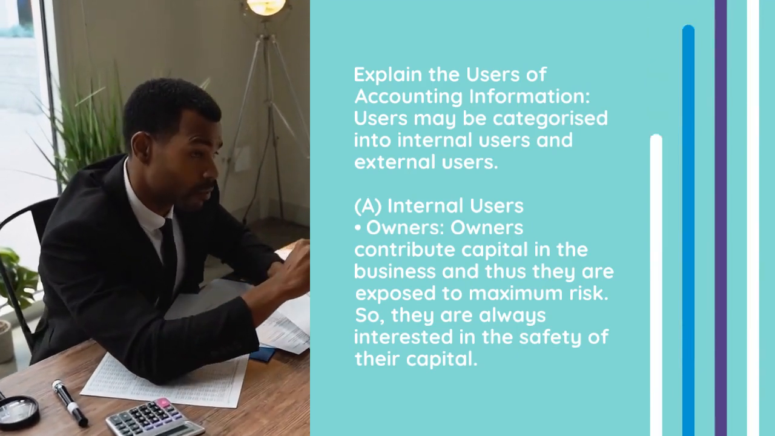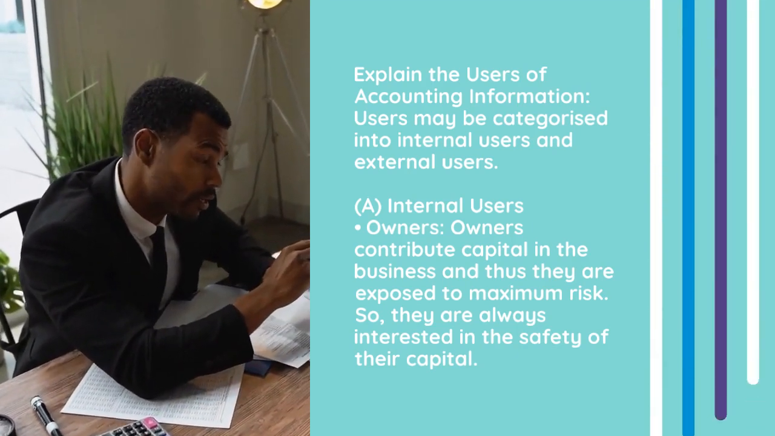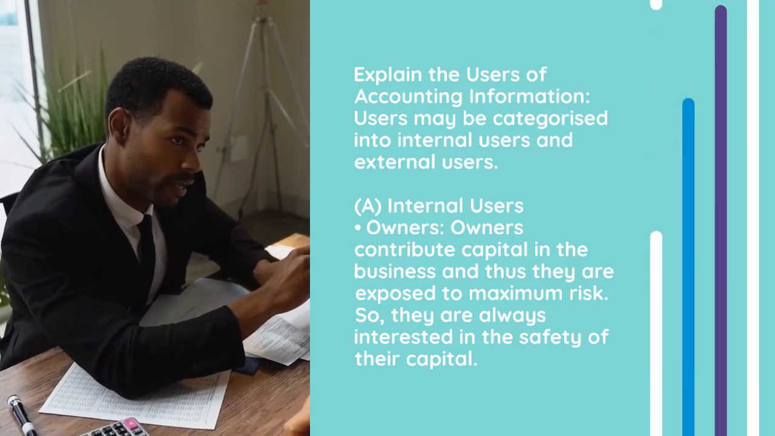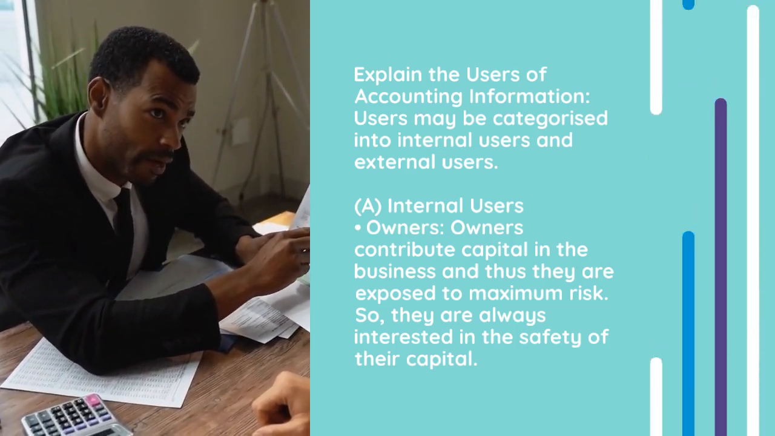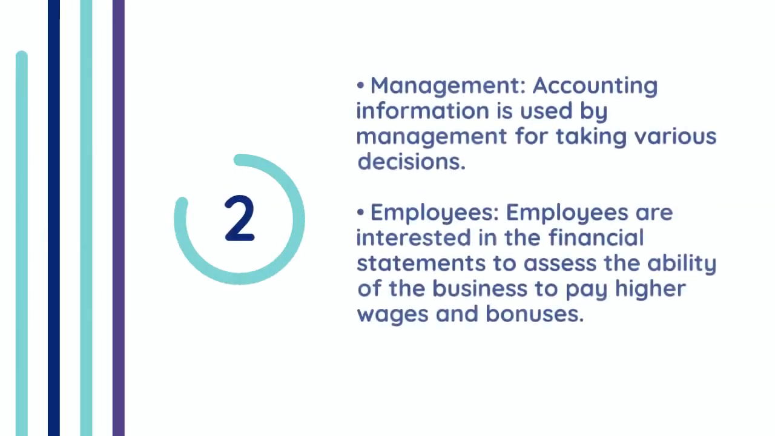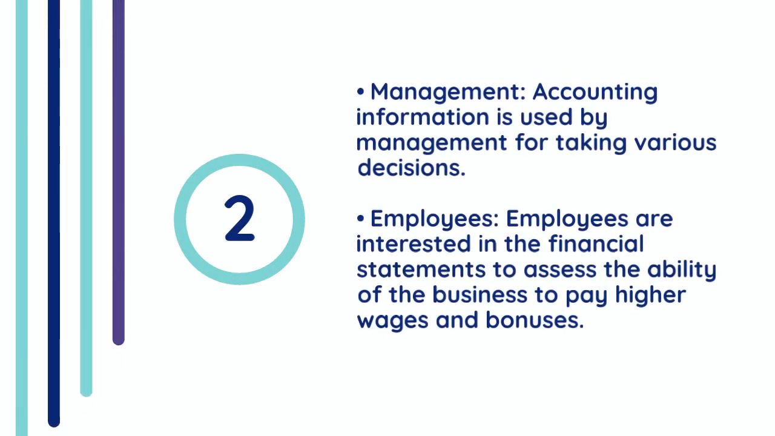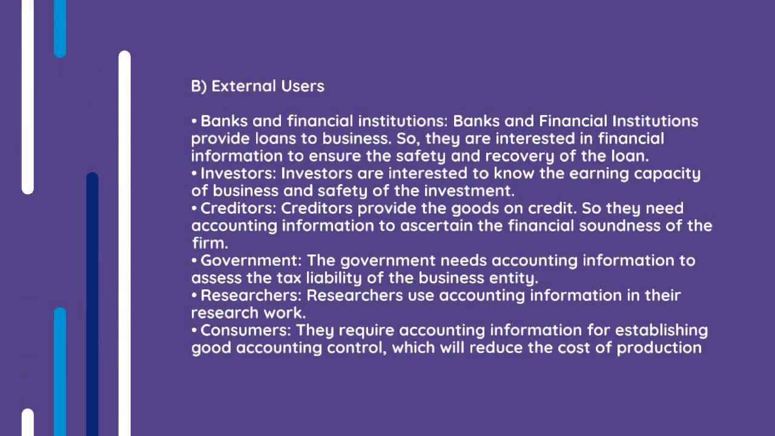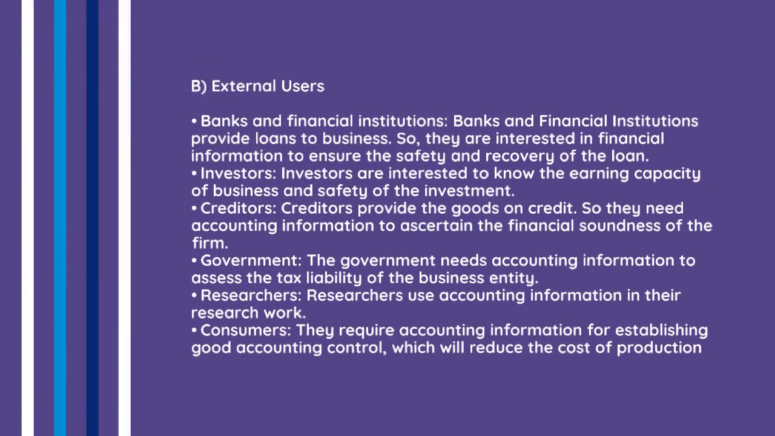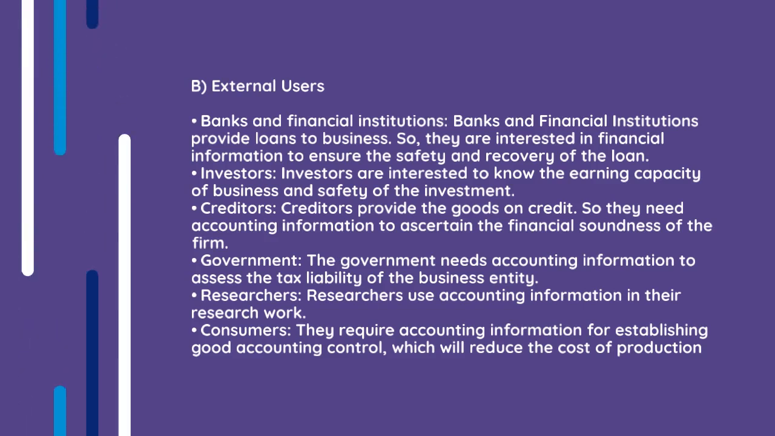Users may be categorized into internal users and external users. A. Internal users. 1. Owners. Owners contribute capital in the business and thus they are exposed to maximum risk. So, they are always interested in the safety of their capital. 2. Management. Accounting information is used by management for taking various decisions. 3. Employees. Employees are interested in the financial statements to assess the ability of the business to pay higher wages and bonuses.